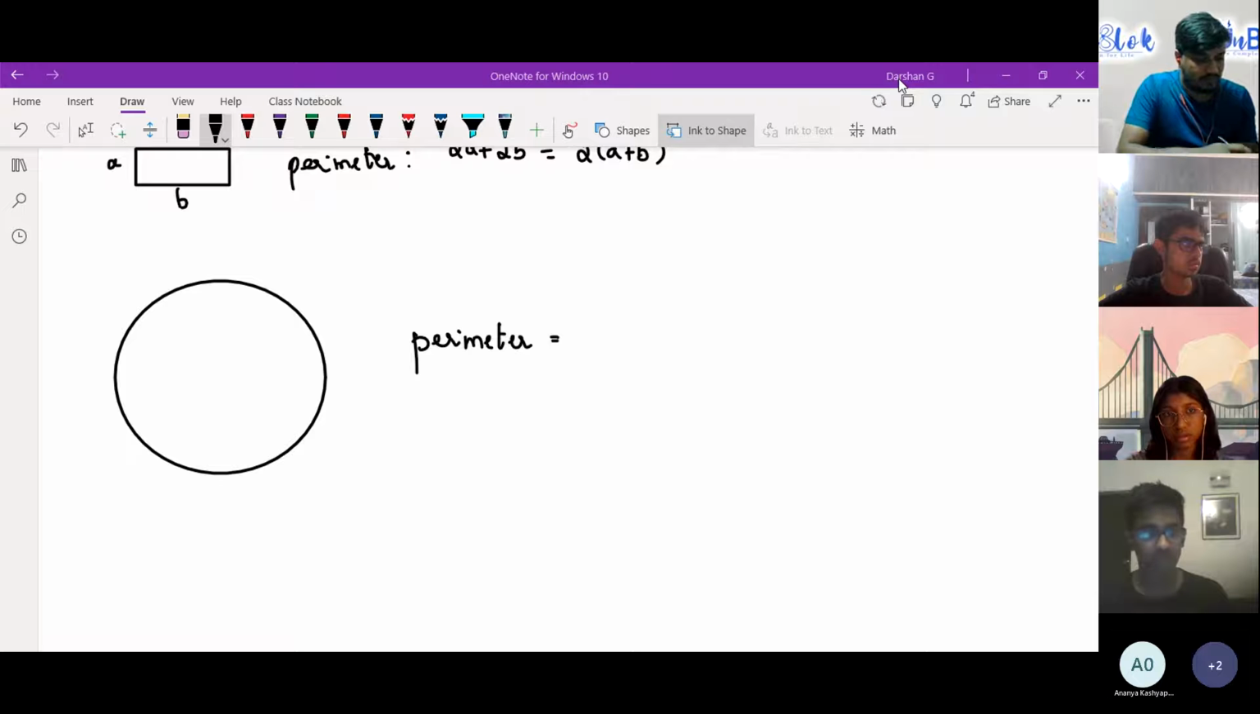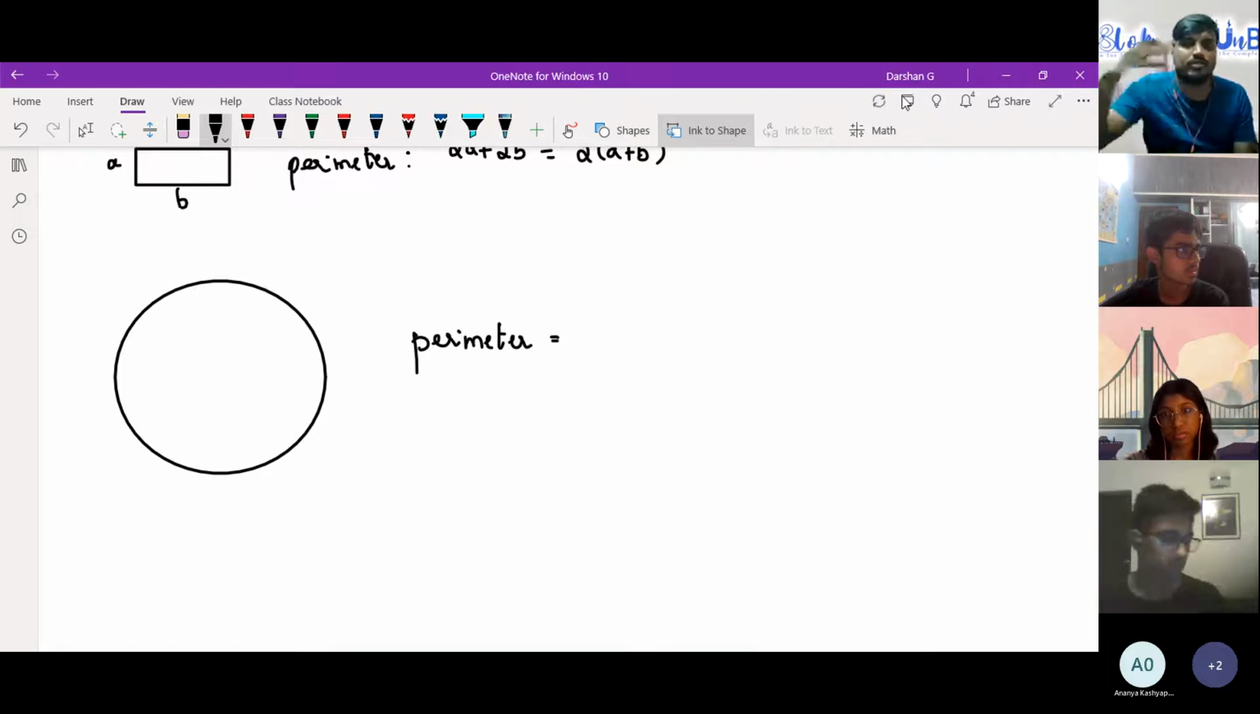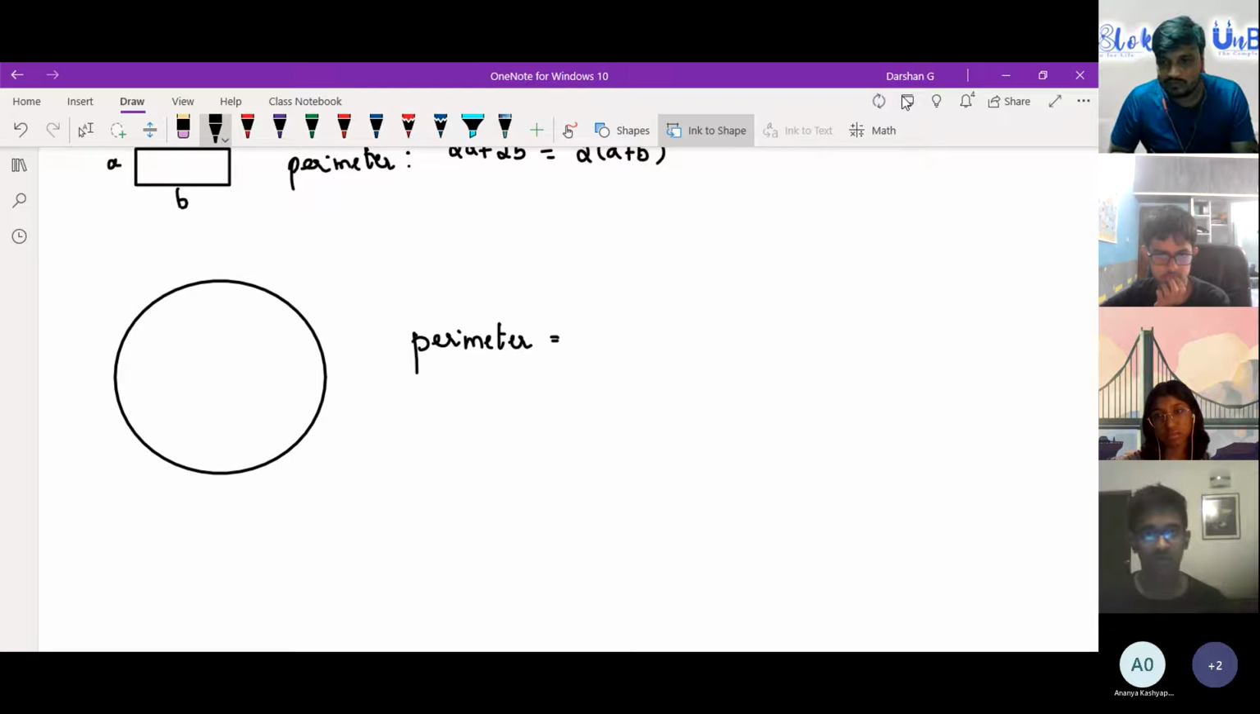The outer boundary of the circle. Correct. Yes. How much does that equal? You know the formula. Anything you know about the perimeter of a circle? You can tell anything. Okay. If you don't know, it's okay.